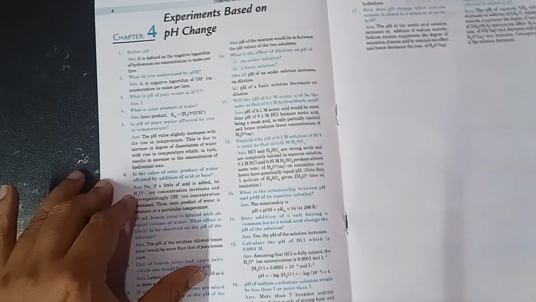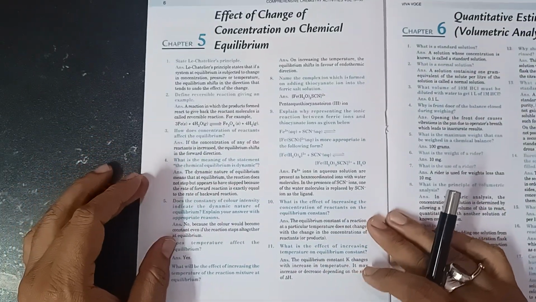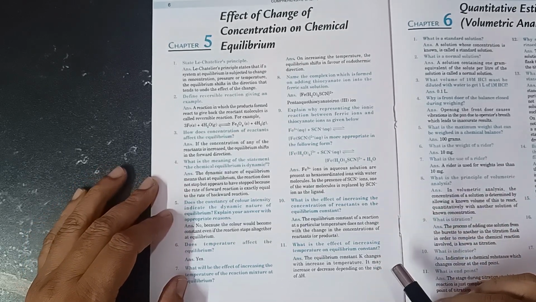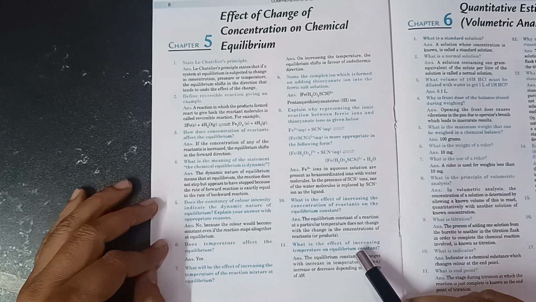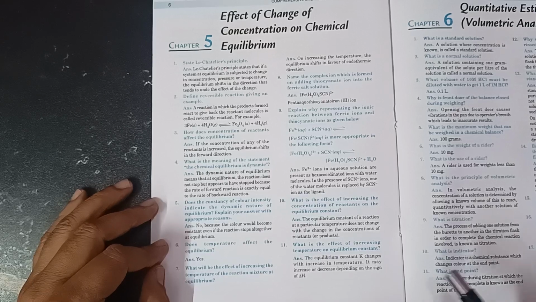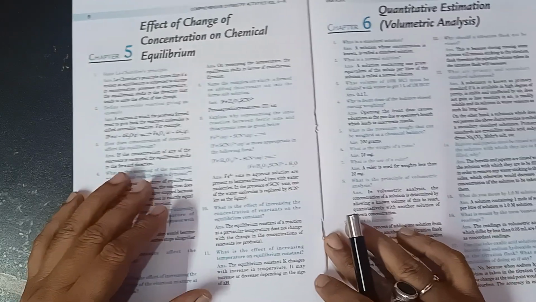Then comes another topic, the effect of change of concentration. Like, what is the effect of increasing the temperature on the equilibrium constant? Does the constancy of the color intensity indicate the dynamic nature? How does the concentration of reactants affect the equilibrium?